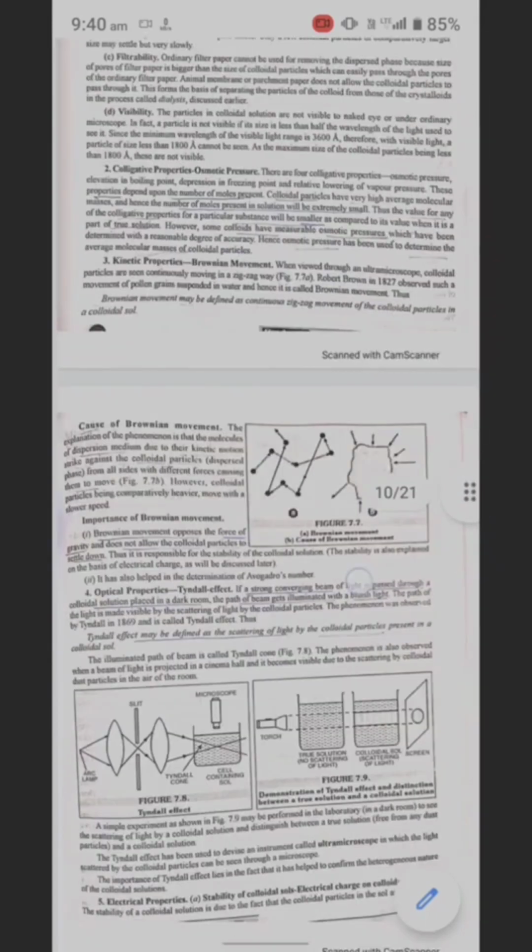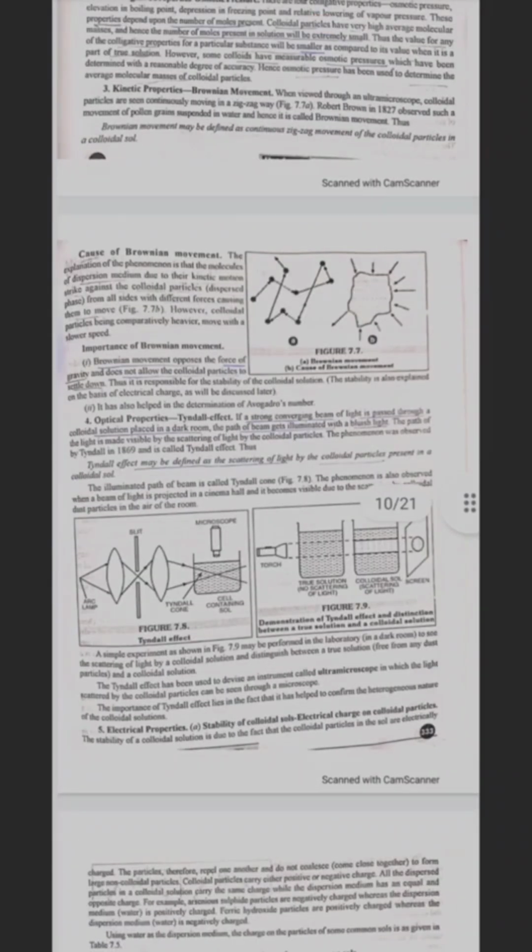Cause of Brownian movement. The explanation of the phenomenon is that the molecules of the dispersion medium, due to their kinetic motion, strike against the colloidal particles from all sides with different force, causing them to move. However, colloidal particles, being comparatively heavier, move with a slower speed.